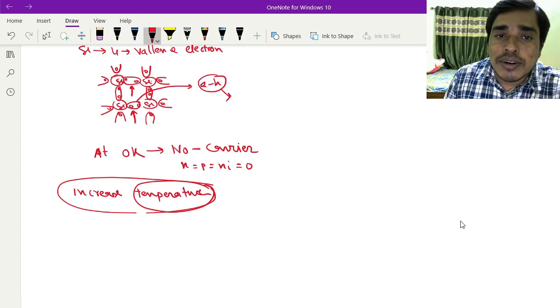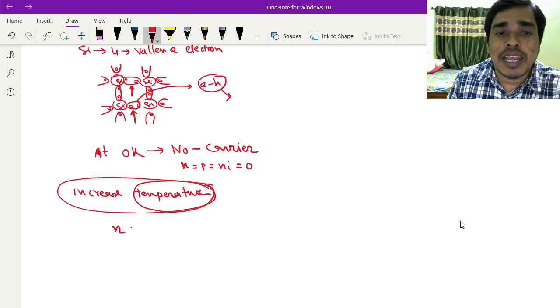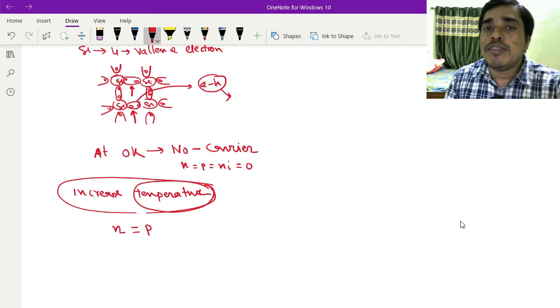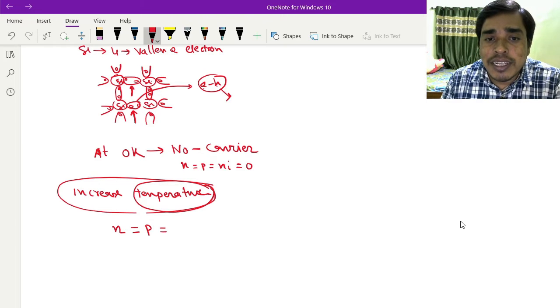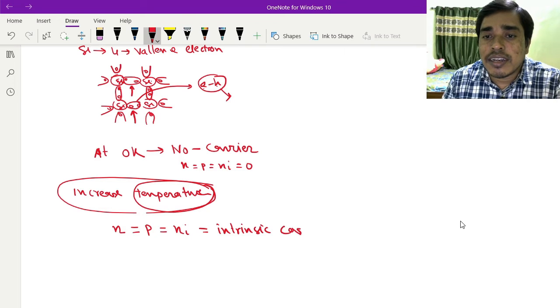So for intrinsic semiconductor, each covalent bond creates one electron-hole pair. Here the number of electrons and the number of holes must be equal, and this is called the intrinsic carrier concentration.